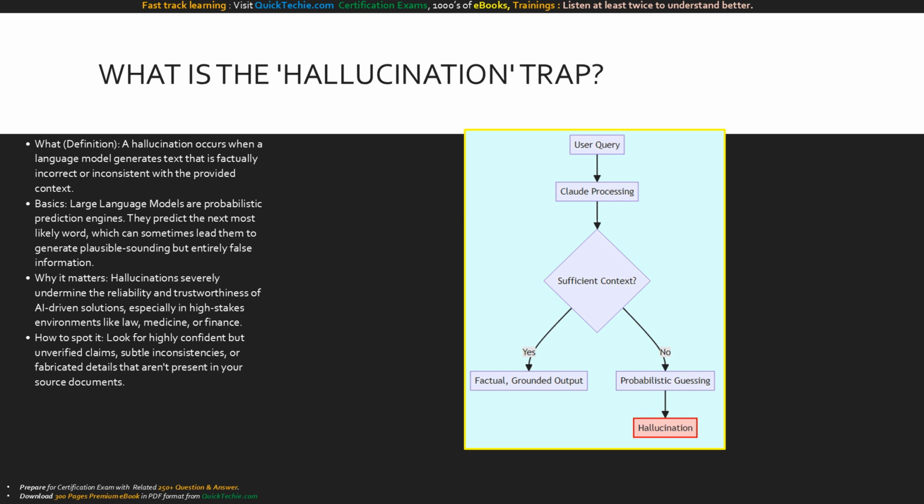Take a look at this flowchart. It illustrates the exact moment a hallucination is born. When a user submits a query, Claude begins processing. The critical juncture is the decision point. Is there sufficient context? If the context is rich and factual, we get a grounded output. But if the context is thin, the model falls back on probabilistic guessing. That guessing path leads straight to the red box, a hallucination. Our goal today is to sever that no pathway entirely.